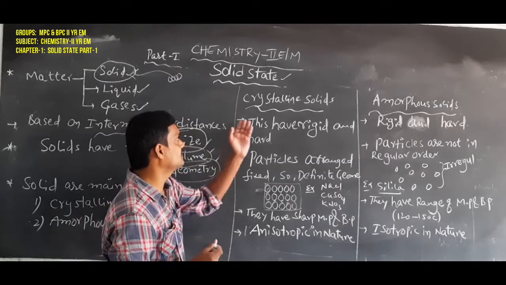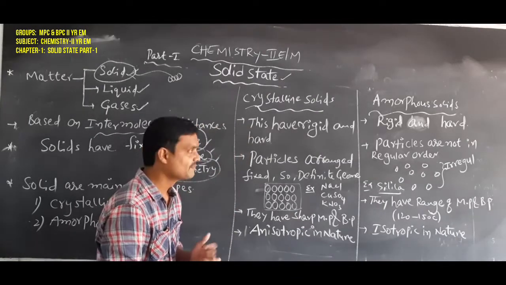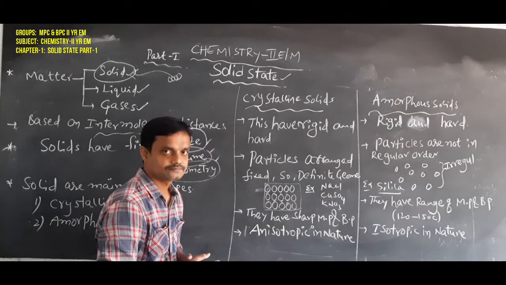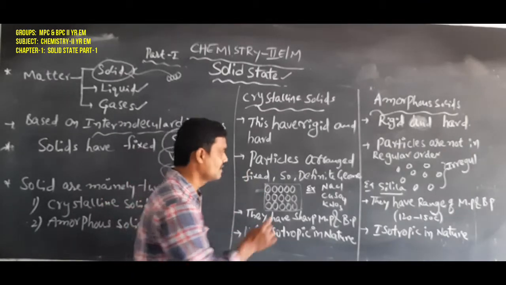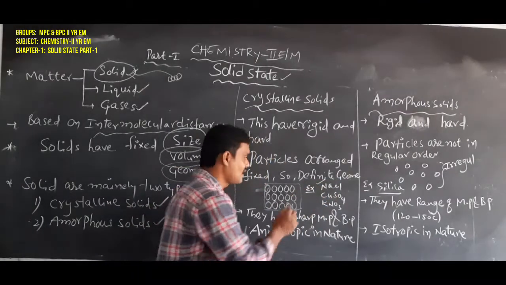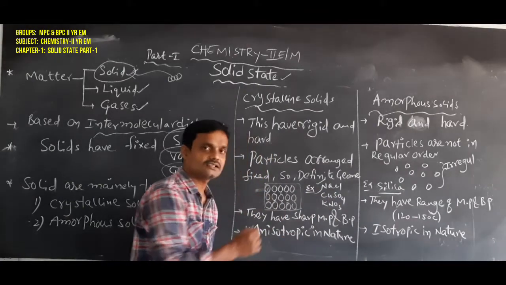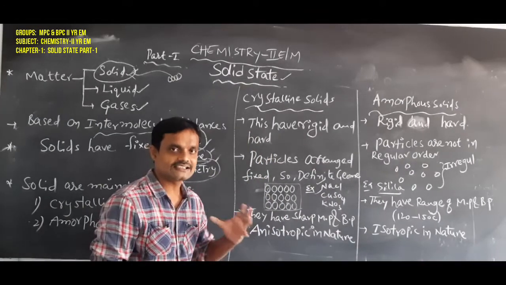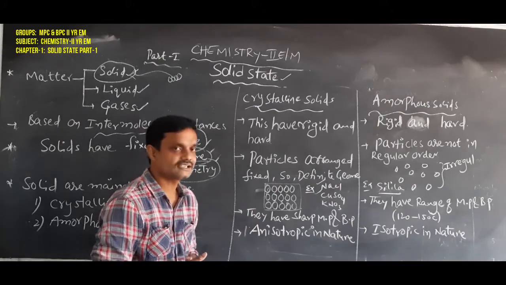Okay students, listen. Particles arranged in a fixed manner means the particles, like atoms or ions, are arranged in a fixed manner. This is the nature of crystalline solids. Examples of crystalline solids are sodium chloride, copper sulfate and potassium nitrate.